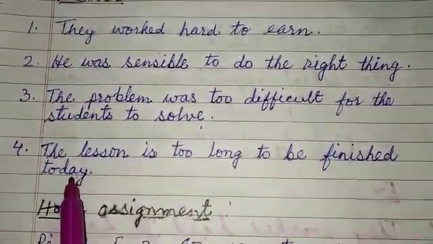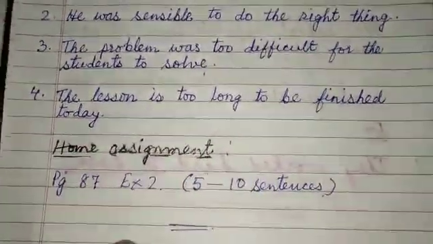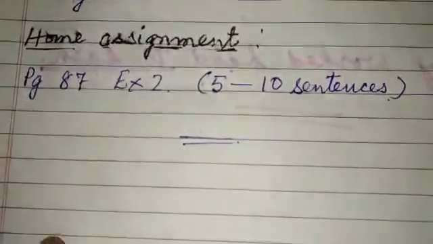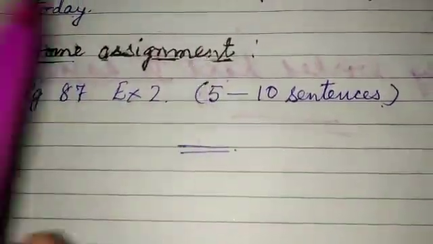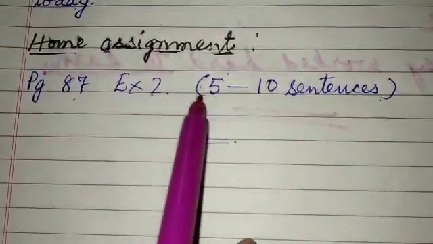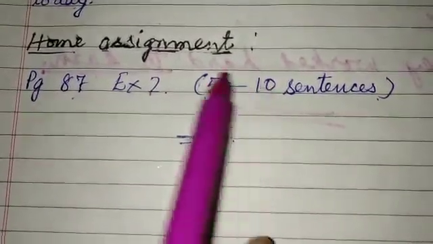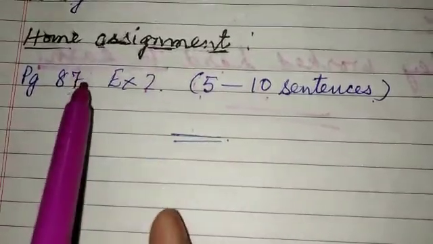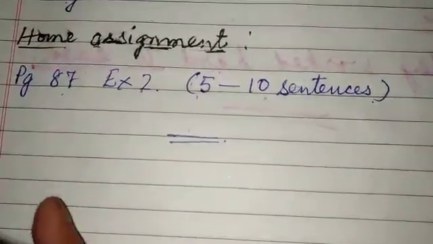I hope you understood children. If you have any problem, you can contact me. Now please note down your home assignment. It is page 87, exercise number 2, from sentence 5 to 10. You can do it in your notebook and I shall tell you the answer, and you can do self-correction. Please do this also in your notebook.